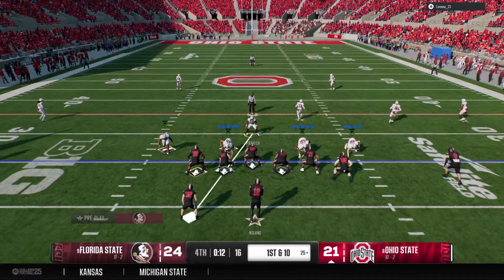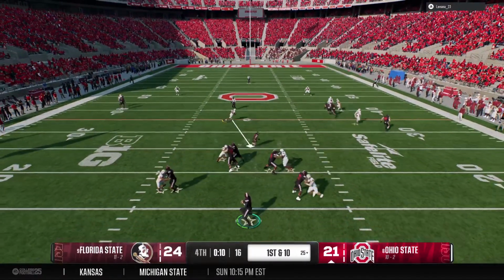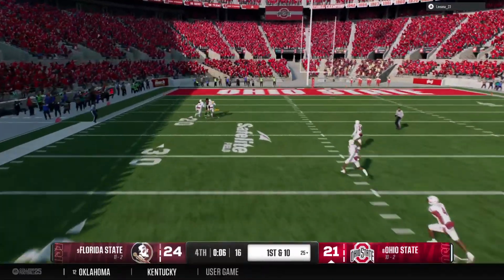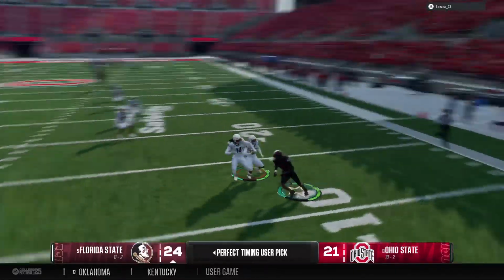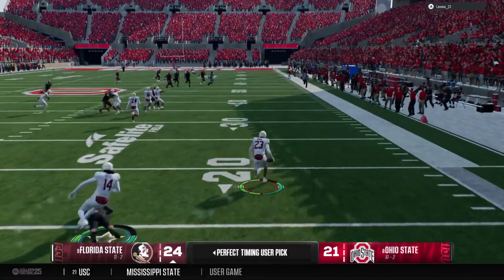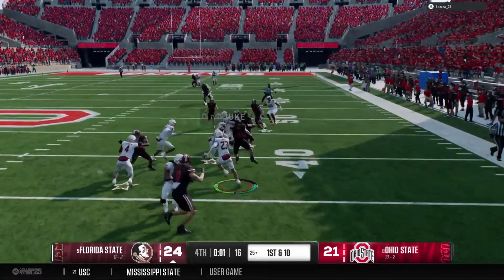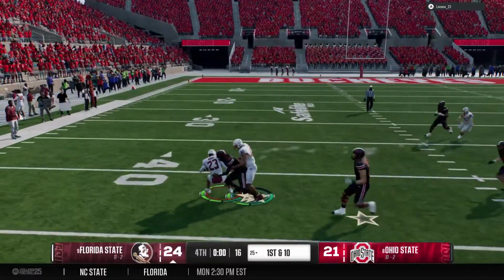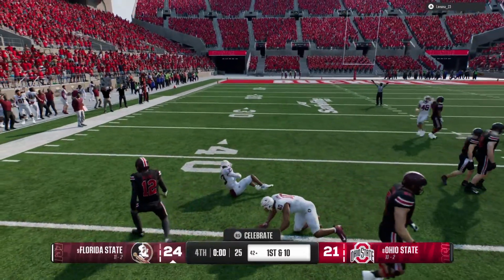The clock winding down. To the air, it's Nolan. And the clock winding down, they'll take a deep shot. And it's picked off. He throws it right into double coverage and pays for it. He's got some room and some blockers here. And on that takeaway, the final play of the game.